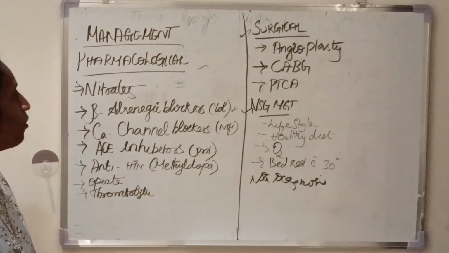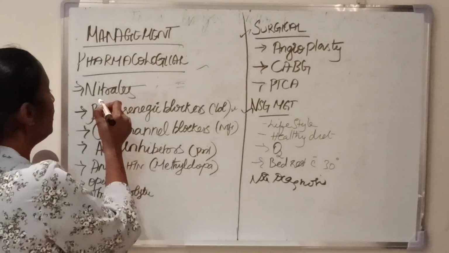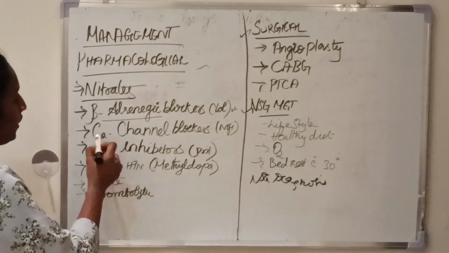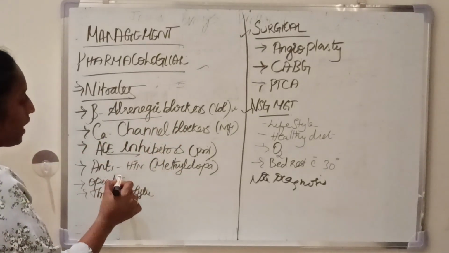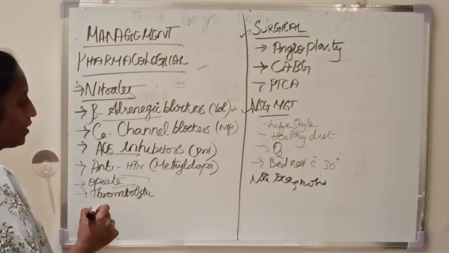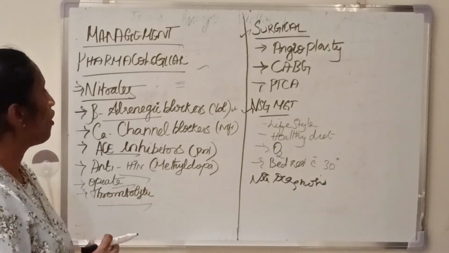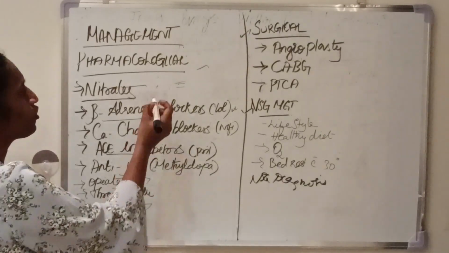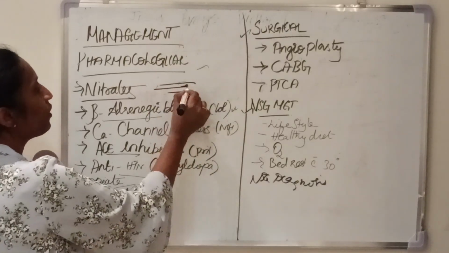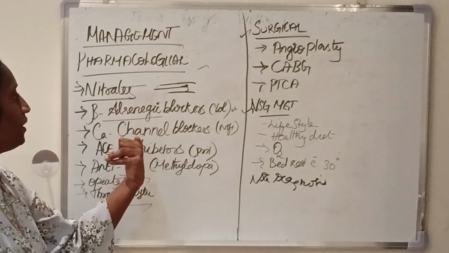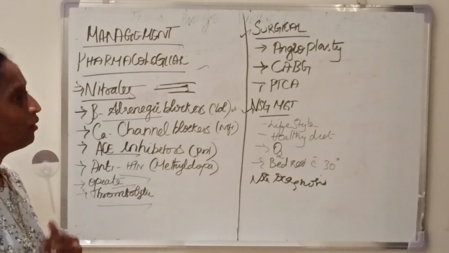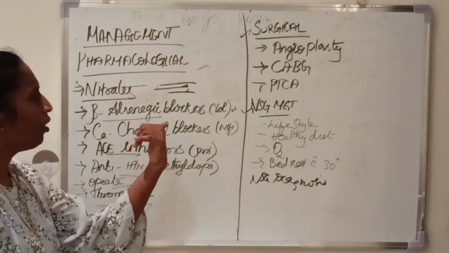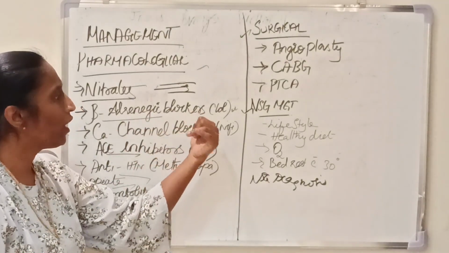Okay, when you come to the pharmacological management, we have to administer nitrates, beta adrenergic blockers, calcium channel blockers, ACE inhibitors, antihypertensive medications, opioid analgesics, and thrombolytic therapy. So these are all the pharmacological management. Nitrates help to improve the blood supply into the vessels of the coronary artery, and help to prevent ischemia of the person.